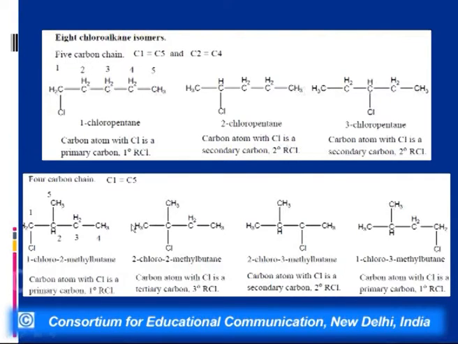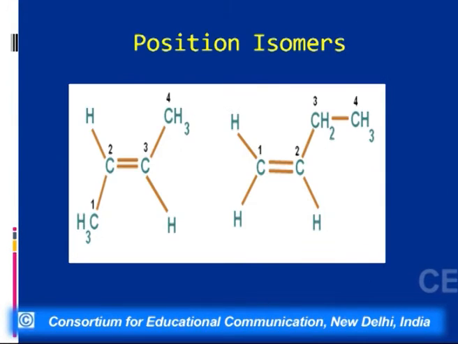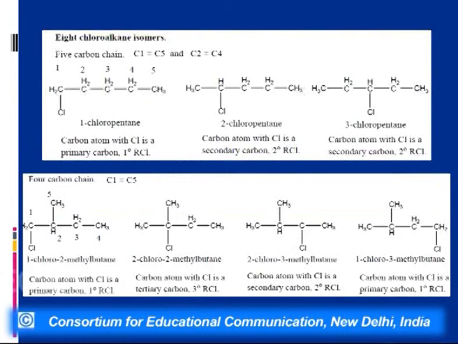Now if we look into isopentane, then carbon number 1 and number 5 are similar, whereas C1, C2, C3 and C4 are different. So that means we will get 4 position isomers in this: 1-chloro-2-methylbutane, 2-chloro-2-methylbutane, 2-chloro-3-methylbutane and 1-chloro-3-methylbutane. So in the first case the chlorine is attached to a primary carbon.